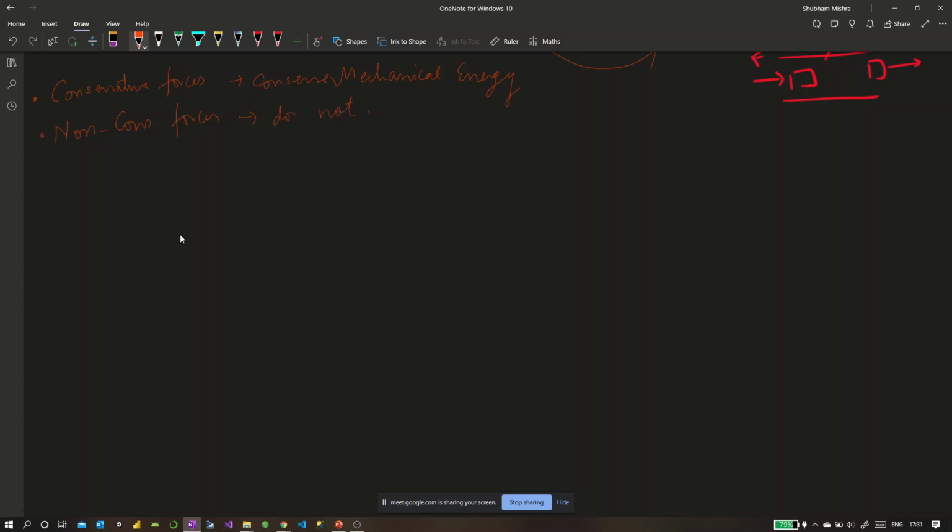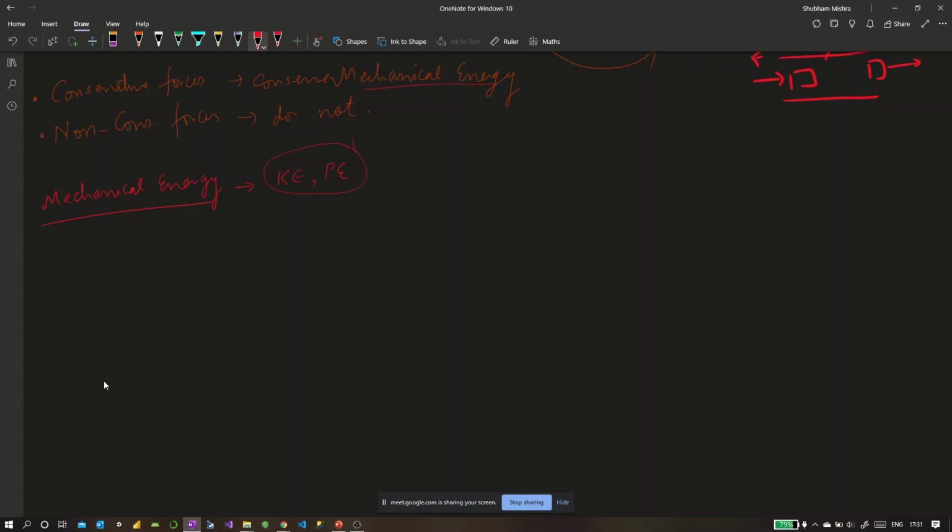Now, I have introduced a new term here, mechanical energy. Do you remember what mechanical energy is? Mechanical energy is nothing but your kinetic energy and potential energy. The inclusion of both kinetic and potential energy is your mechanical energy.